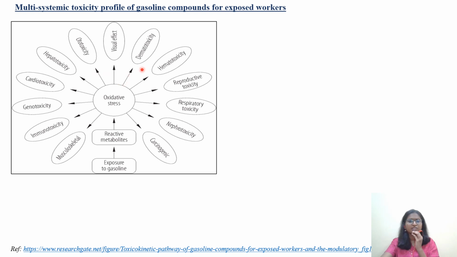As you can see, it is affecting dermal, hematological, reproductive, respiratory, kidney, cancer, musculoskeletal, immunotoxicity, DNA damage, heart, liver toxicity, ototoxicity, as well as visual effects. Remember this, because if you come across one of these in the options of your question, it will be easy to identify.